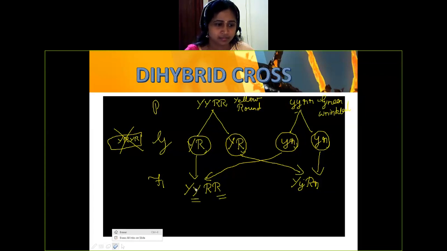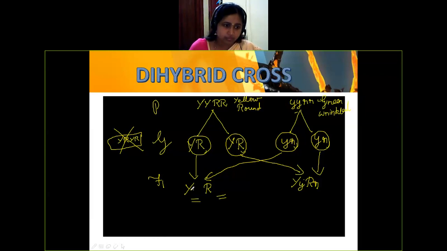I'll erase this. So be careful while writing. So capital Y, small y, capital R, small r. Got it? And now this we are going to self. On intercrossing with this, how is it?